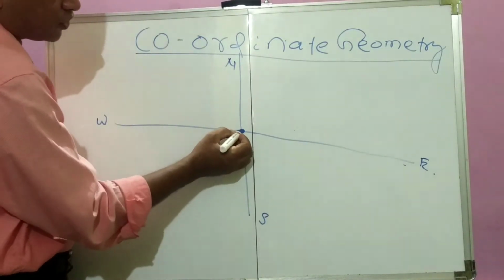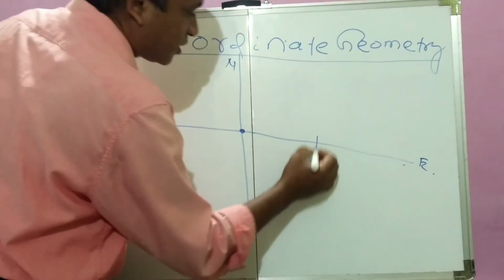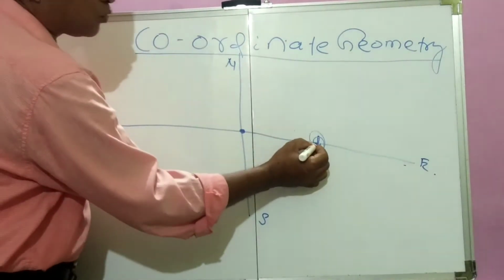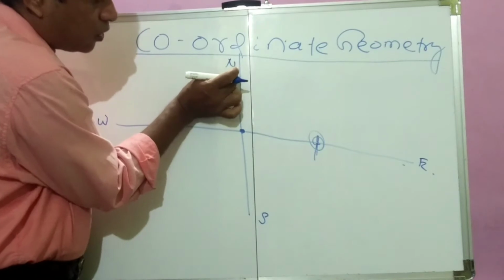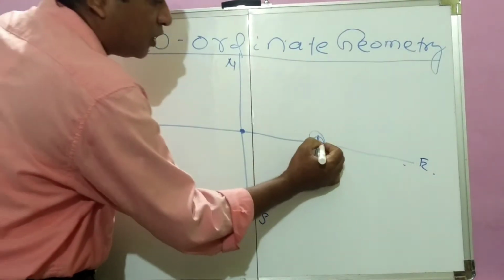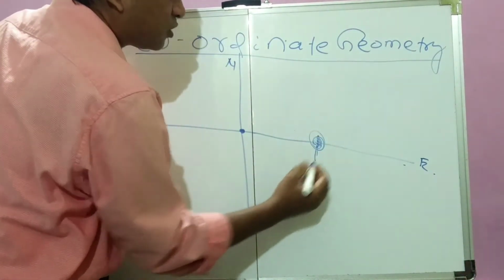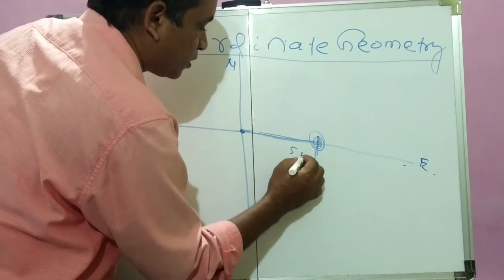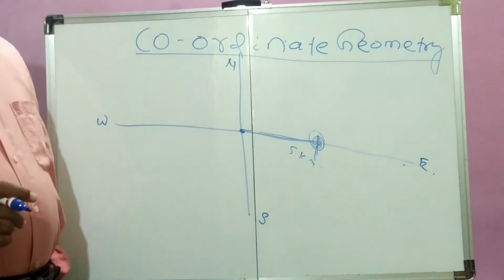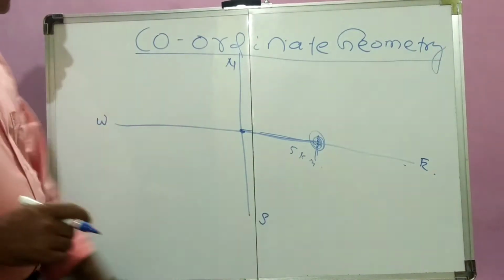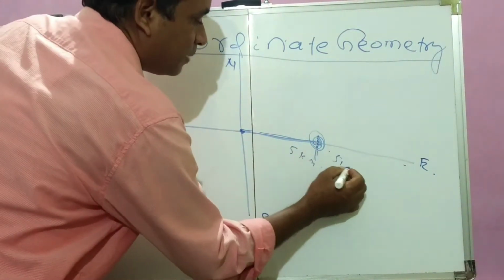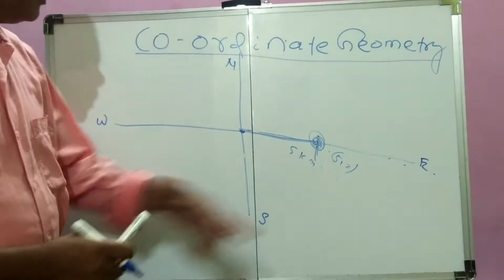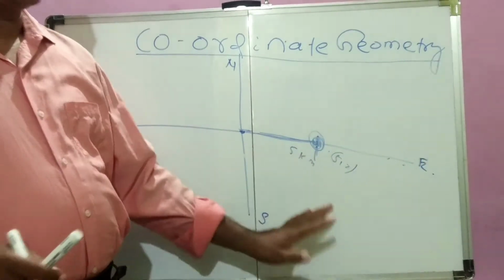If a person stands here and moves towards the east, and stays suppose here, this point is towards the east. It is neither in the north direction nor the south direction, so it only gives the east direction. Suppose this body, person or any object moves 5 km. If this person moves 5 km, then I can say the point is (5, 0), because it moves in the east direction 5, and 0 means there is no other direction here.